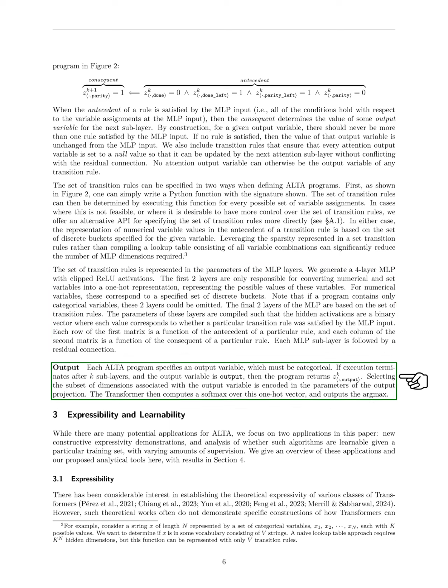Each ALTA program specifies a categorical output variable. If execution ends after a certain number of sublayers, the program returns a specific output. The dimensions linked to the output variable are encoded in the output projection parameters. The transformer then computes a softmax over this one-hot vector and outputs the most likely value.